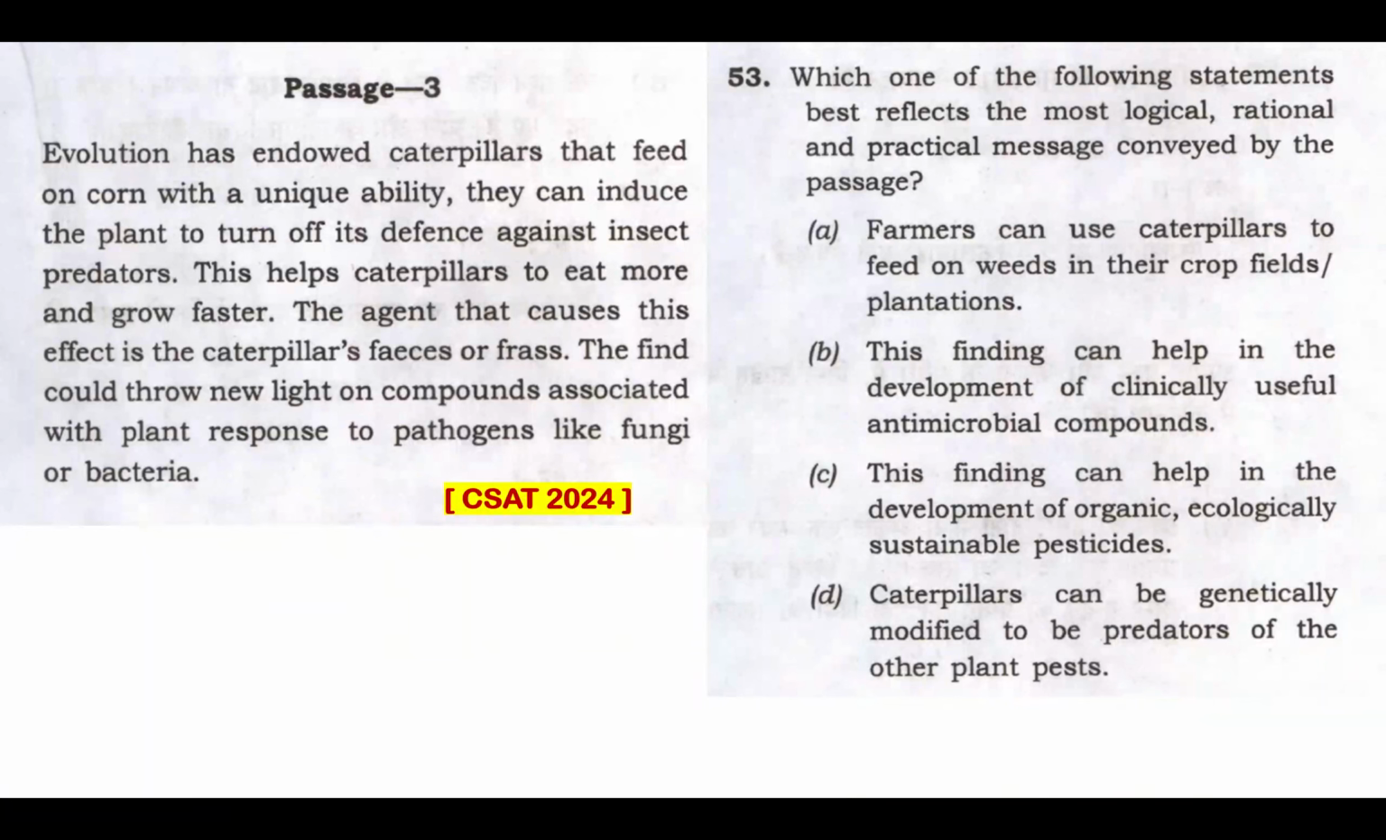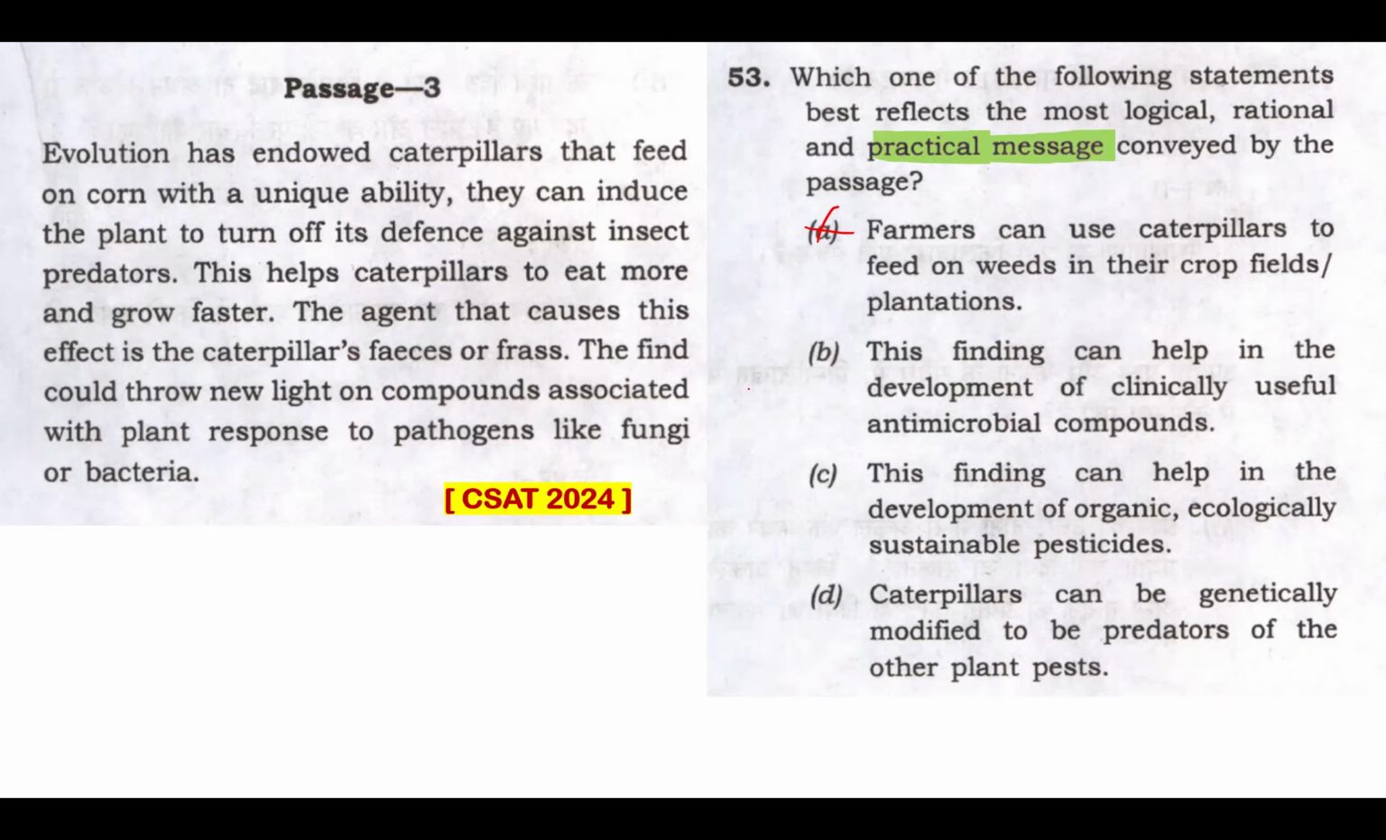Question 53. Which one of the following statements best reflects the most logical, rational, and practical message conveyed by the passage? So this keyword is message. Option A. Farmers can use caterpillars to feed on weeds in their crop fields, plantations. Is that mentioned here? Or is that a message given by the passage? Certainly not. The option is not supported by the passage. The passage discusses the caterpillars feeding on corn, not weeds. Remember, it's on corn, not weeds, and does not suggest using them for weed control. This is never mentioned by this passage. So that's never the message coming from this passage.